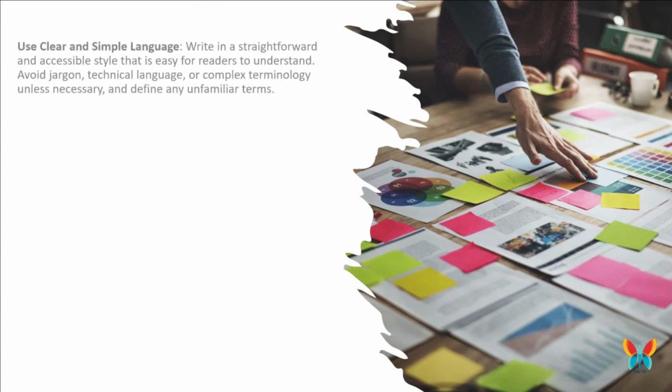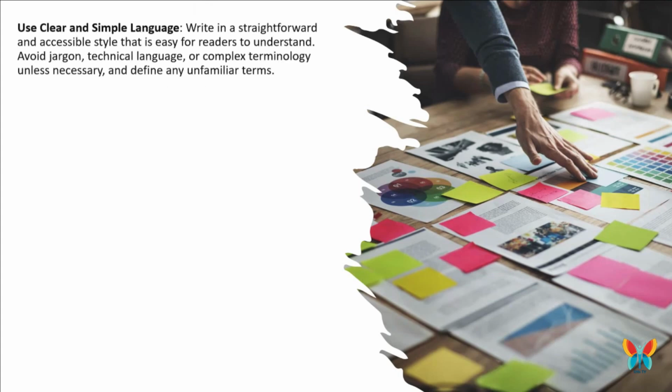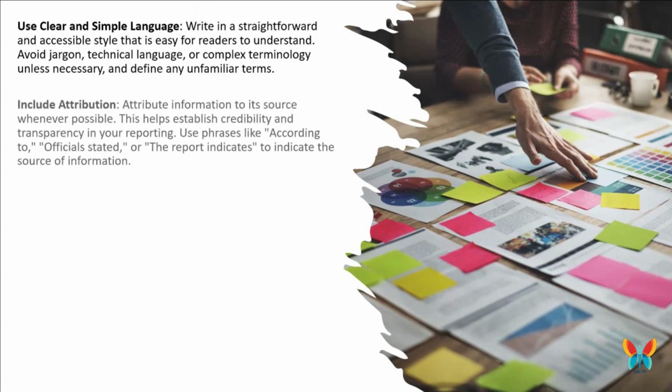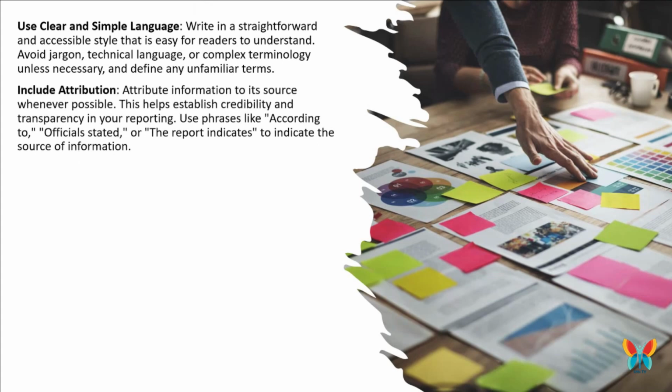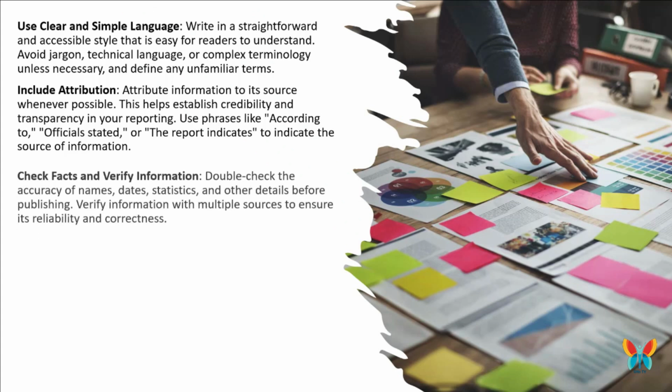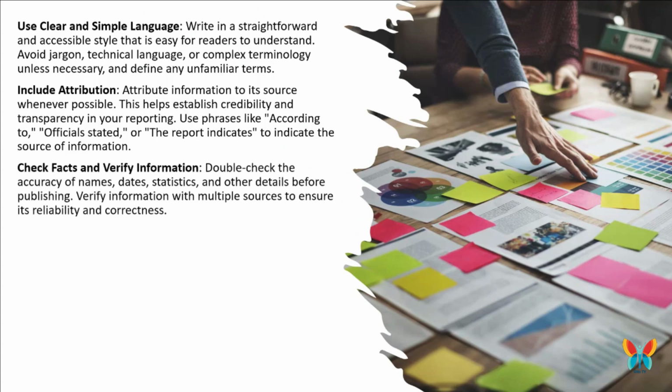Be objective and balanced. Present the facts impartially, without bias or personal opinion. Avoid sensationalism or exaggeration and strive for fairness and balance in your reporting. Use clear and simple language. Write in a straightforward and accessible style that is easy for readers to understand. Avoid jargon, technical language, or complex terminology unless necessary, and define any unfamiliar terms.